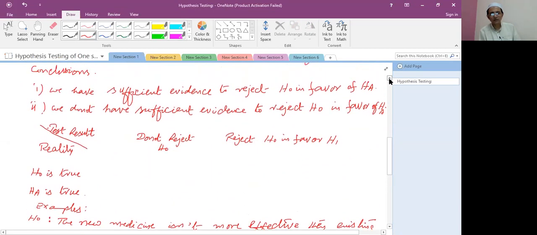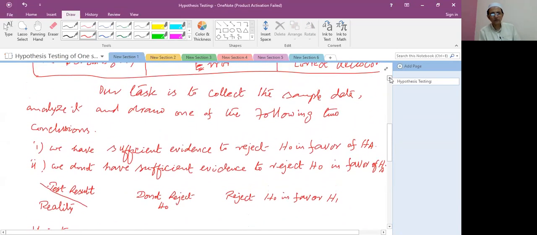Now we continue the topic, student. Our task is to collect the sample data, analyze it, and draw one of the following two conclusions. The first is, we have sufficient evidence to reject H0 in favor of HA. Or the other statement is, we do not have sufficient evidence to reject H0 in favor of HA.